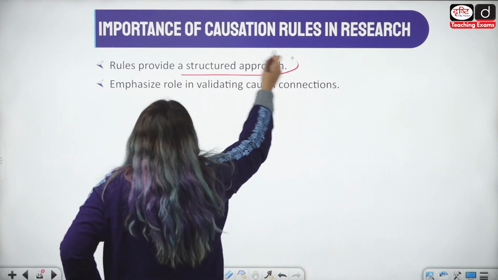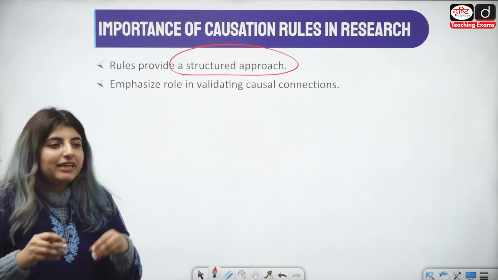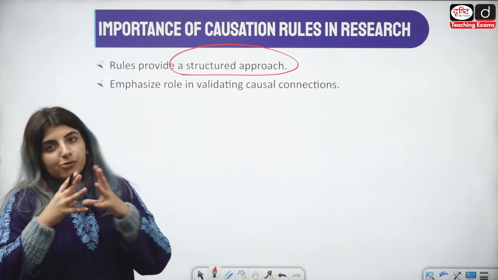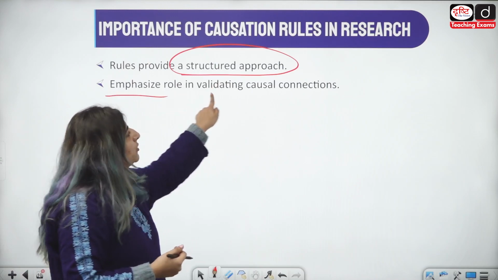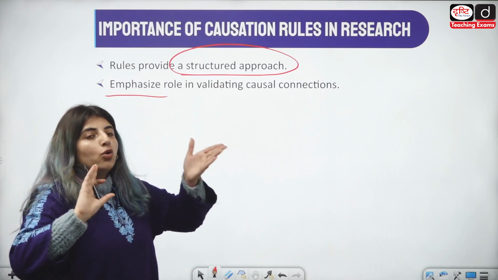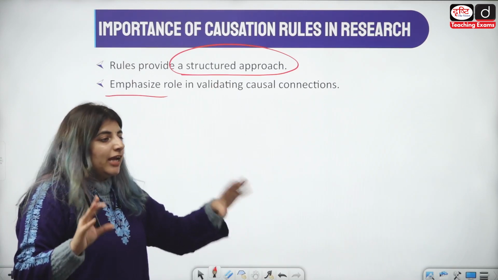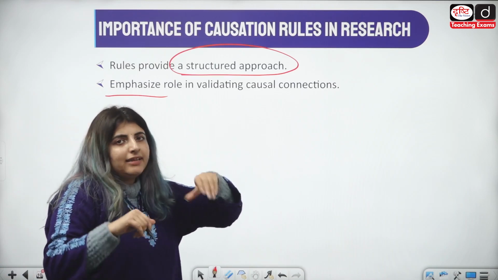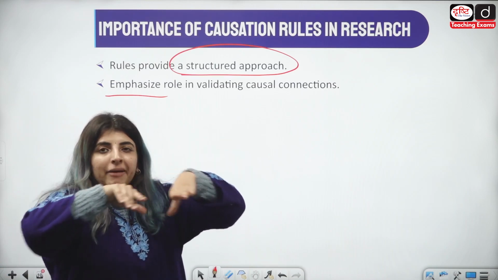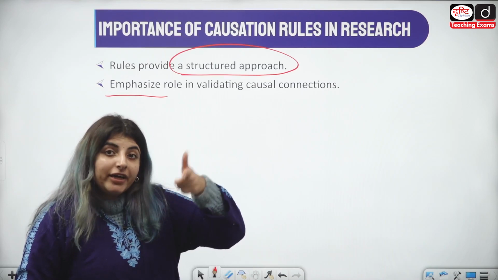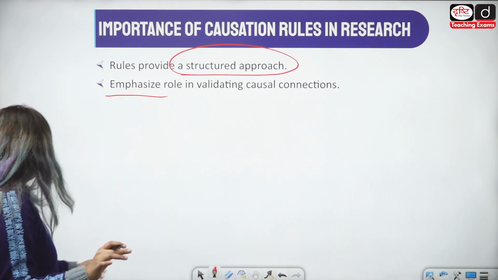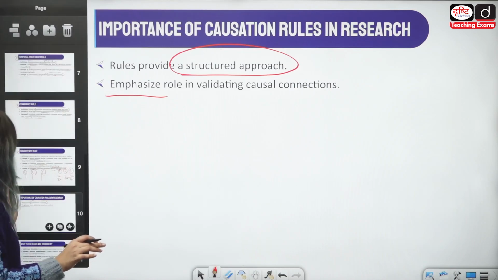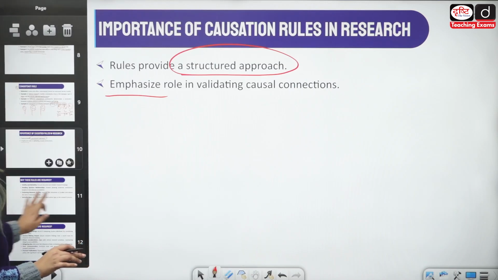They provide a structured approach, कि हमें कैसे चलना है, इन चीजों को कैसे, इन relationships को कैसे मद्देनजर रखनी है, कैसे देखना है, how are we going to see them? Emphasize role in validating causal correlations and connections as well. If I see that कुछ चीज ambiguous है, then I can try to maintain the other variables, और ये extraneous variables को भी control कर सकते हैं हम, right? Which are not directly observable, etc. So that's that. Now ये rules, why are they required?